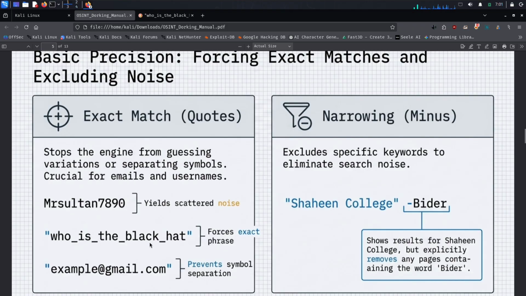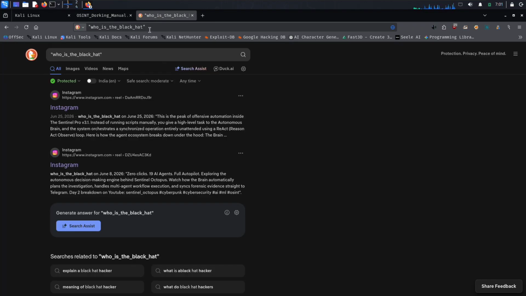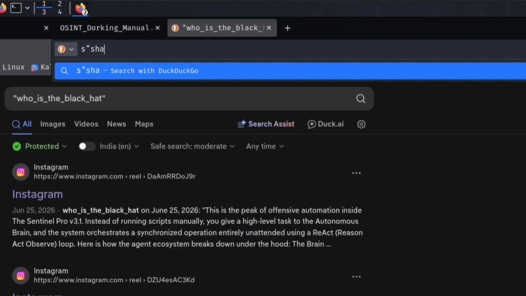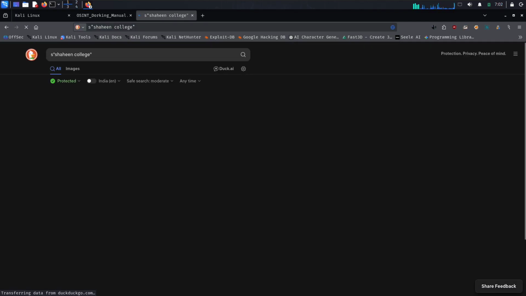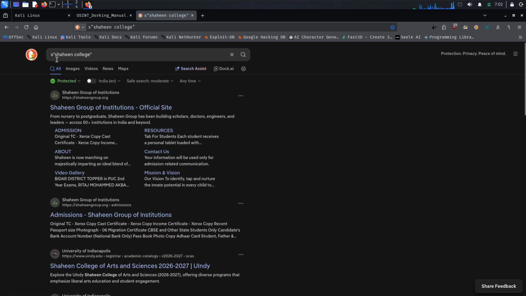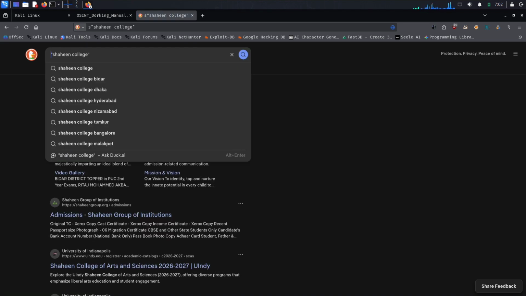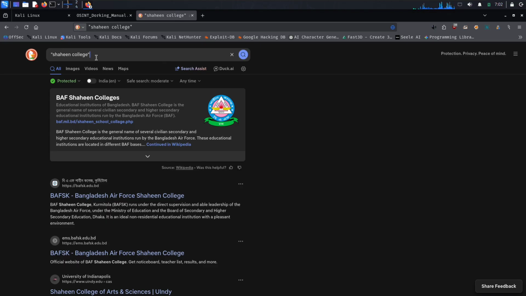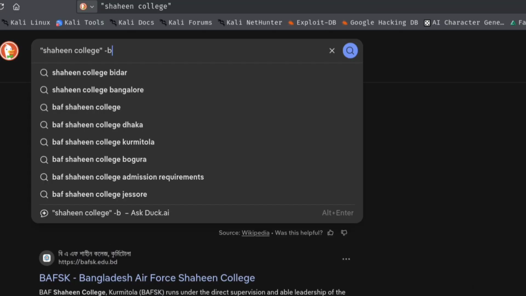Second technique, narrowing results. The next technique is called narrowing. Sometimes, when we perform an OSINT search, we get too many irrelevant results. These unwanted results are called search noise. To reduce this noise, we can use additional search operators to remove unwanted keywords. For example, imagine we are searching for information about Shaheen College, but we are getting many results from a different location that we don't need. We can exclude that keyword using the minus operator. Shaheen College minus beater. The minus operator tells the search engine, show me results containing Shaheen College, but remove pages containing beater.